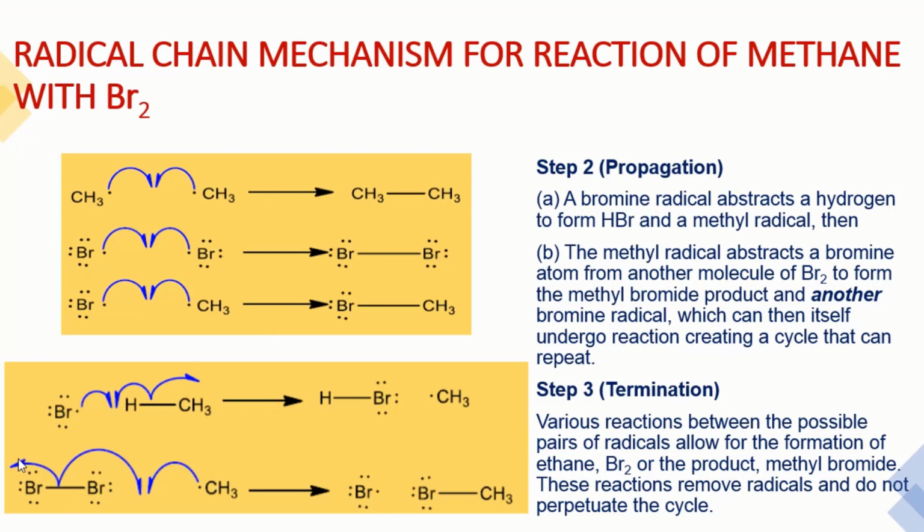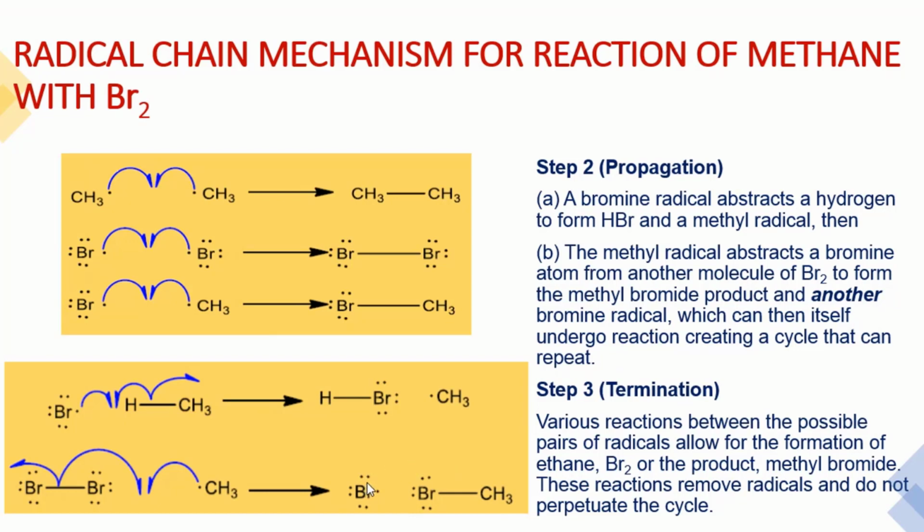This half arrow shows that it is moving 1 electron, and it becomes methyl bromide with a bromine radical. This is the propagation. So first is the initiation, then the propagation, and this bromine radical can be used to start the generation of another methyl bromide molecule.